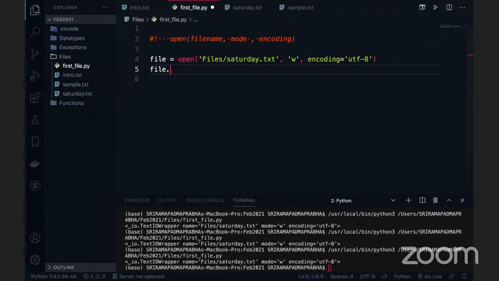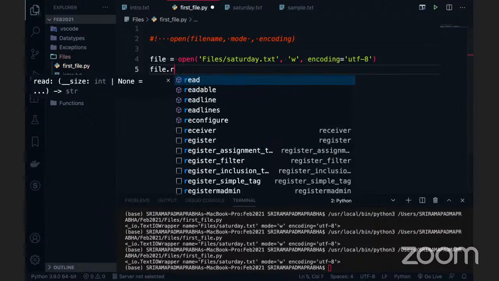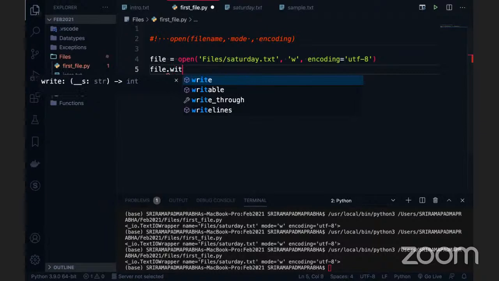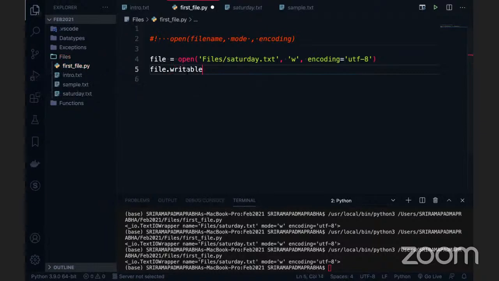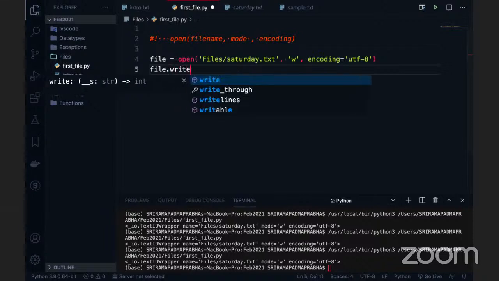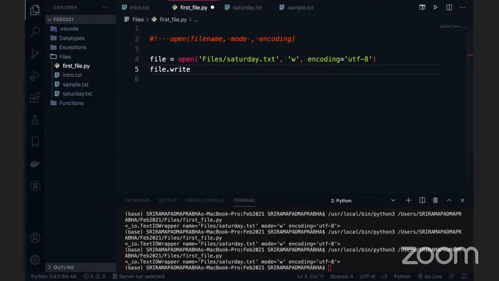If you want to read, there is a read function. If you want to check whether the file is writable, we can use the writable function. So there are a lot of ways we can do it. Right now I'm using write because I need to insert some data. I'm just going to say: this is Python programming.